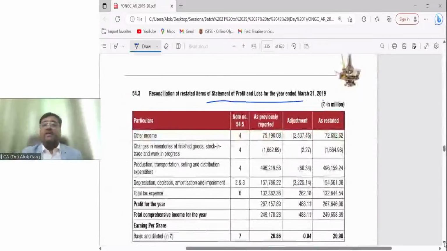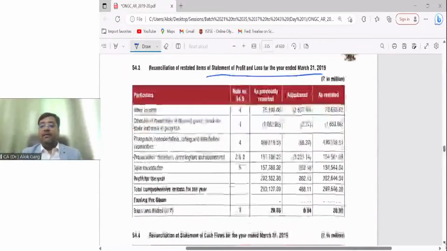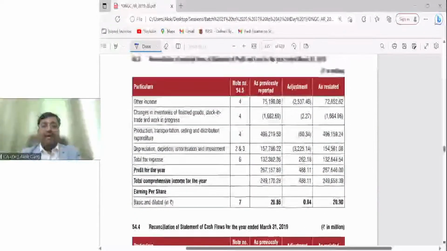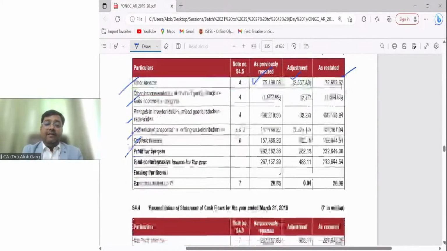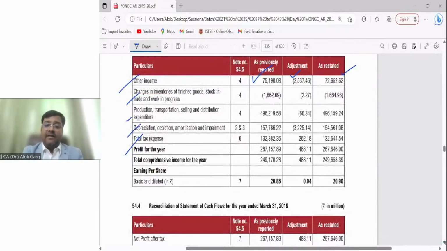Similarly, they have given the reconciliation for P&L, right? What line item wise, what they have earlier reported in the earlier years, what adjustment have been made, and what is the restated number, right? Other income, inventory, production cost, depreciation, tax expense, profit, and even they have given the reconciliation, the adjustments of earning per share as well, right? Is that clear?